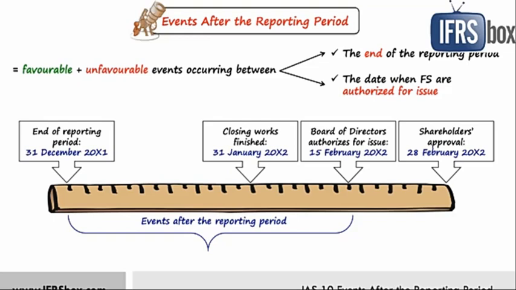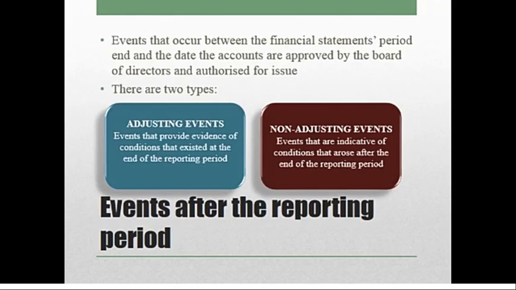So there are two types of events after the reporting period. Those are adjusting events and non-adjusting events. For adjusting events, we have to pass the entries. For non-adjusting events, we need not pass any entry. We just have to mention it in a note. For adjusting events, these are the examples.